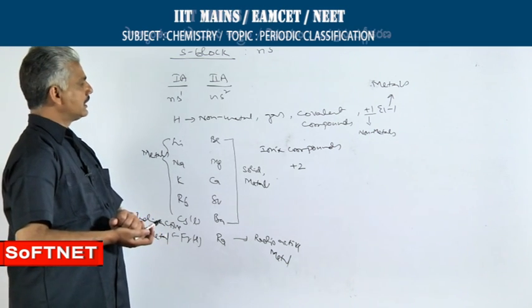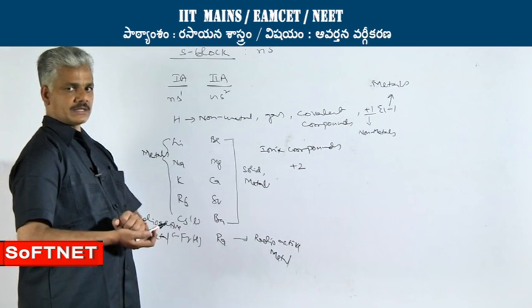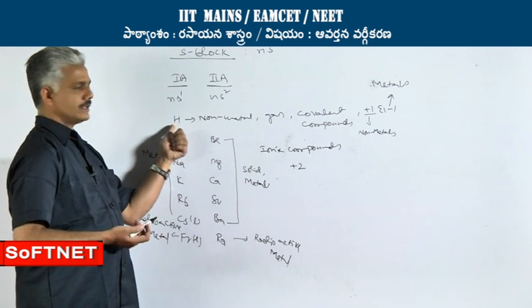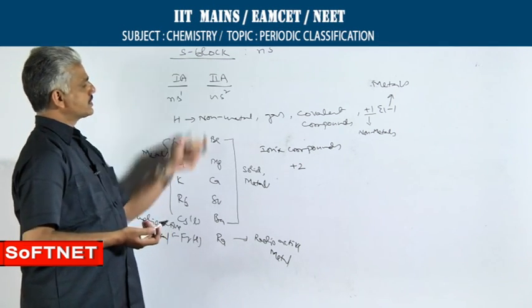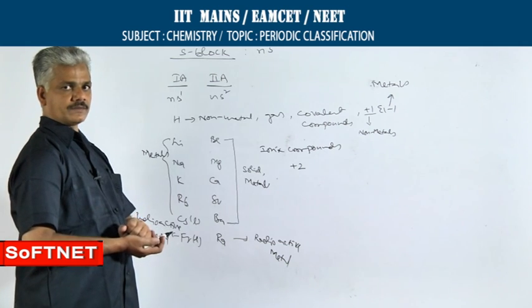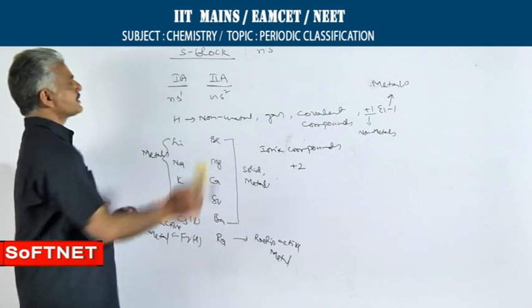That is why till date position of two elements in the periodic table is uncertain. One is hydrogen, second one is helium. That is in short about the details of S block elements. Next is P block elements.